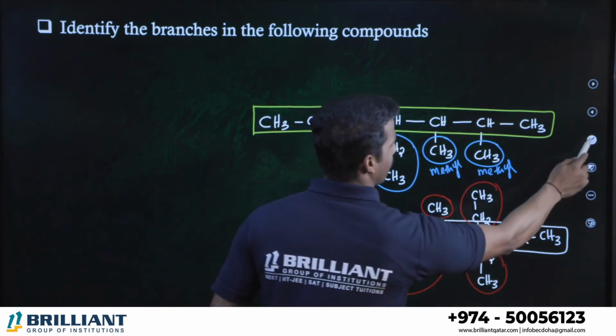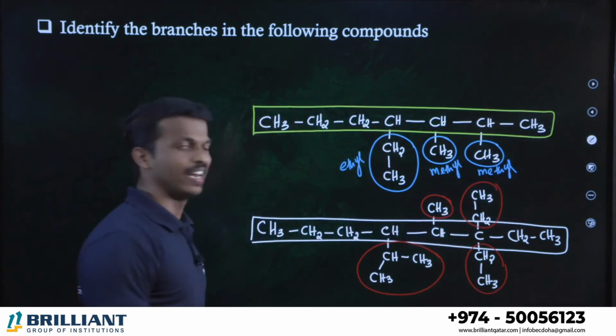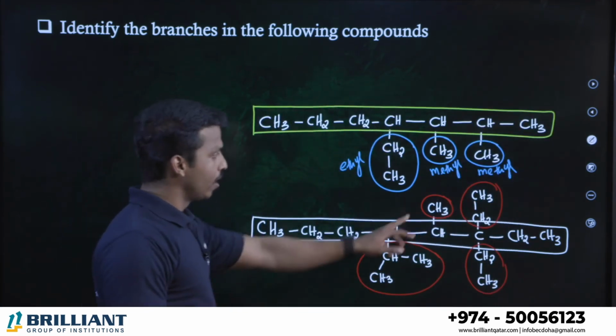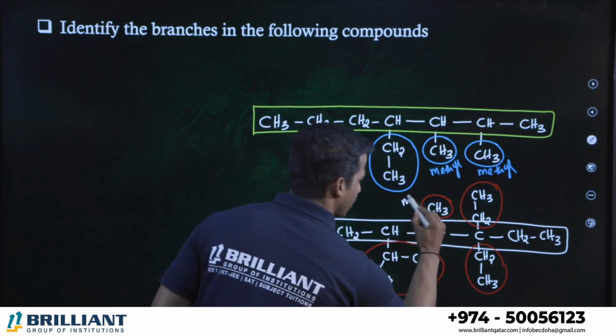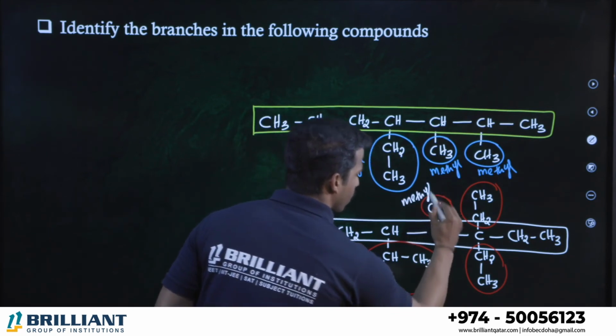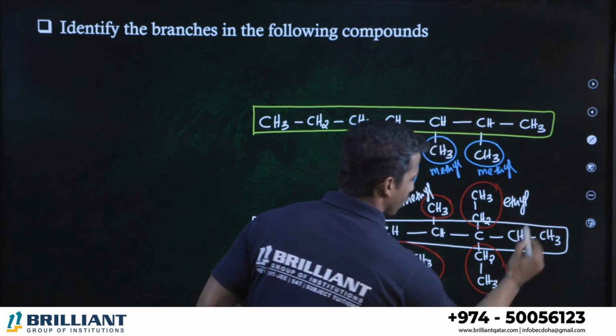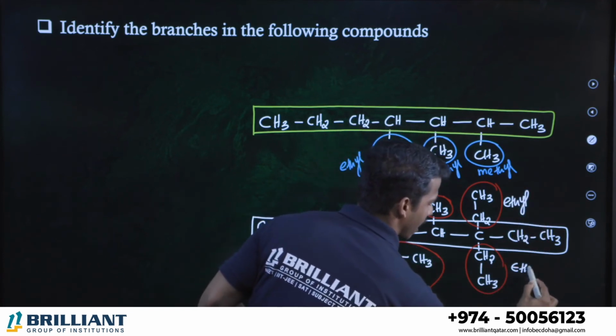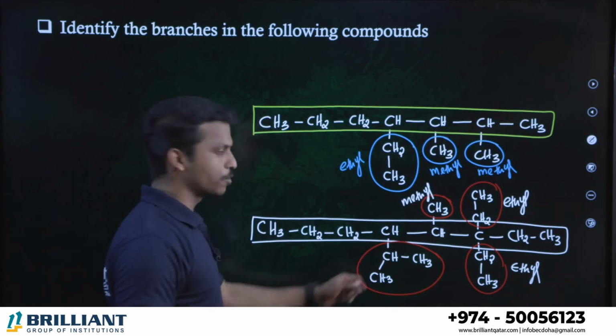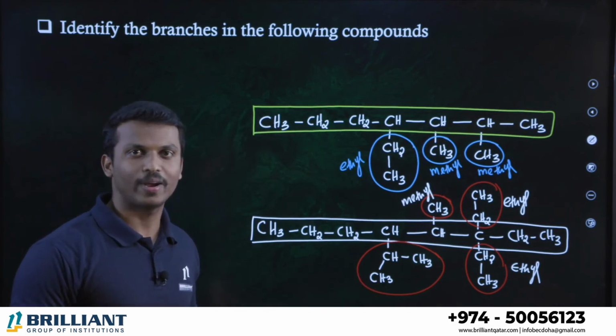Okay, all these are branches. Can you identify the name of these branches? What is CH3 called? Methyl. What is CH2 CH3 called? Ethyl. Again, CH2 CH3, ethyl. What is this branch? Can you identify?